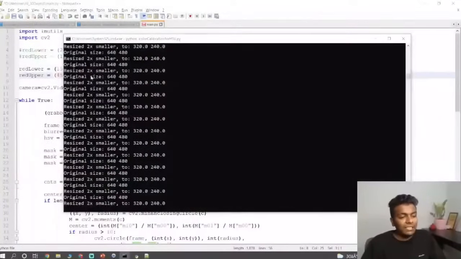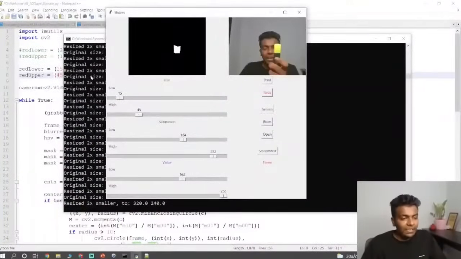Are you clear with this step? What we have done is we have identified the hue saturation value of this marker cap's color specifically, because we can't define the color by seeing with our eyes. I really can't identify the color code. So that's why by using this source code, we are defining the color. I hope you're really enjoying this.